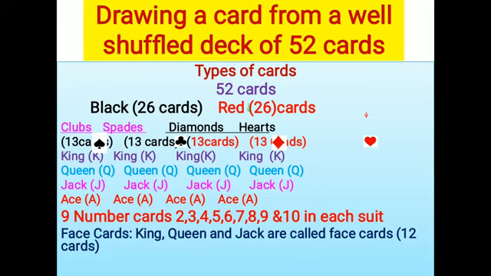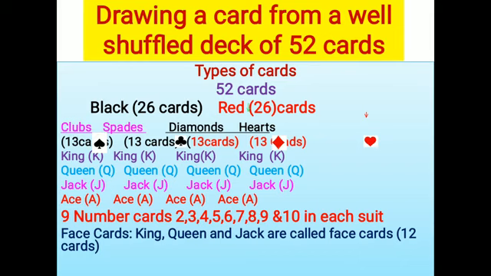That means four types of cards are there. So mainly two types, red and black. That red is divided into two types and black is also divided into two types. That means altogether how many types of cards are there? Four types of cards are there. And in each type, how many are there? Each type has 13 cards.